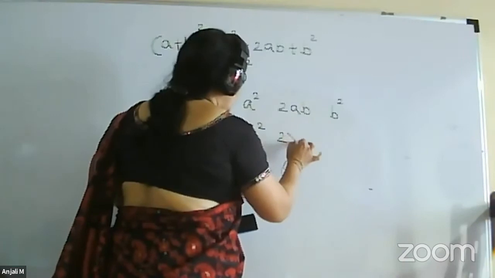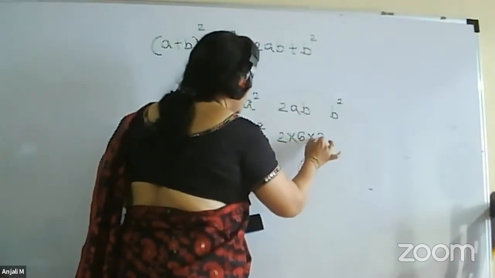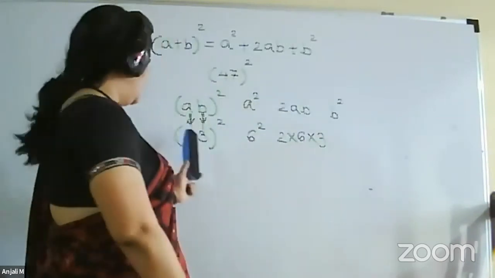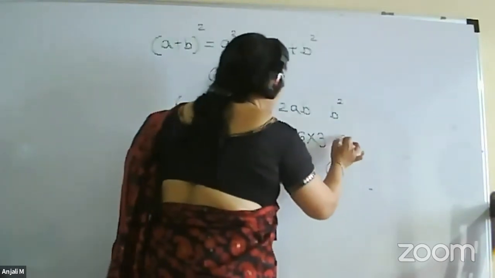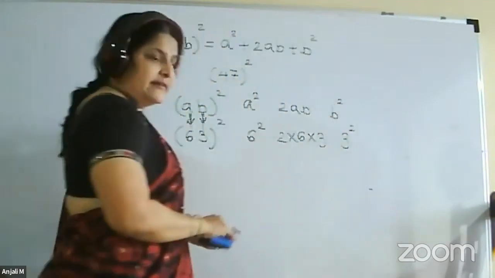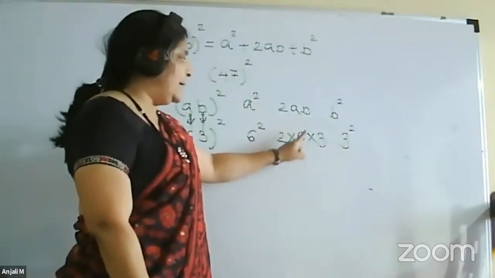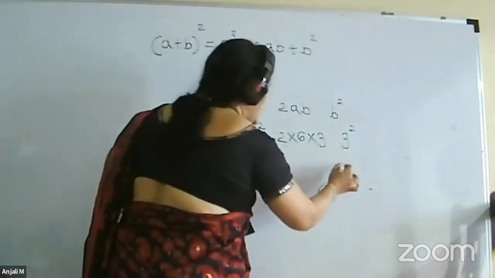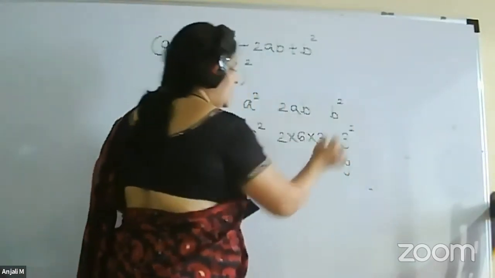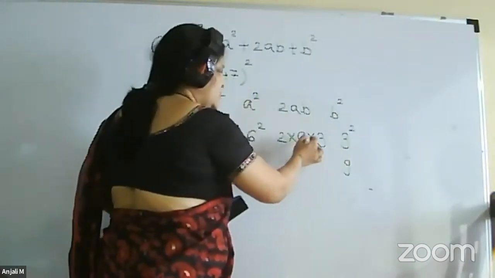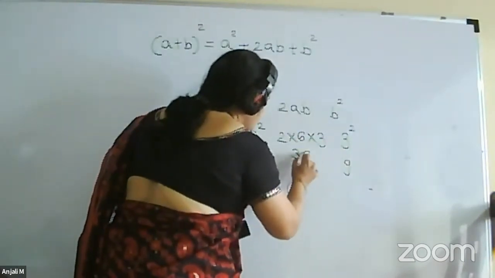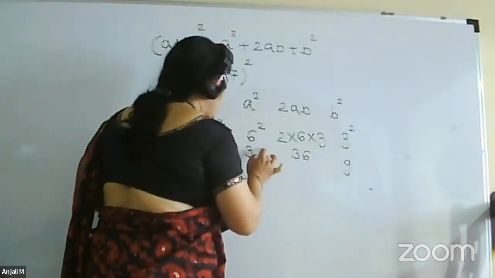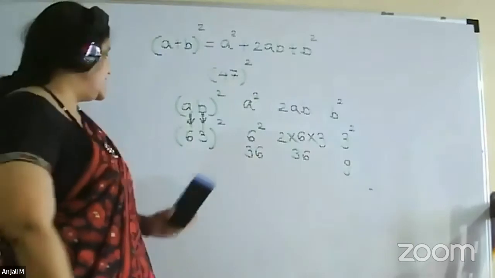Then here 2 into 6 into 3, correct? And then B square, that is 3 square. A square, 2AB, B square. Now we will write down the numbers. 3 square will be 9. 2 into 6, 12 into 3 will be 36. Then 6 square will be 36. Is this step clear?